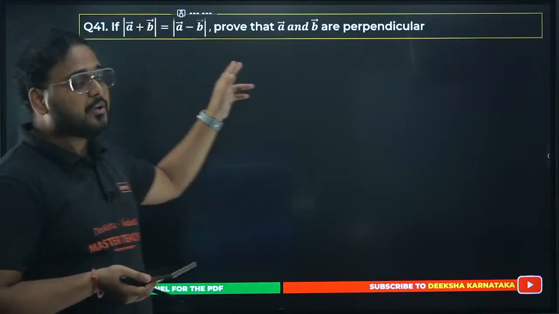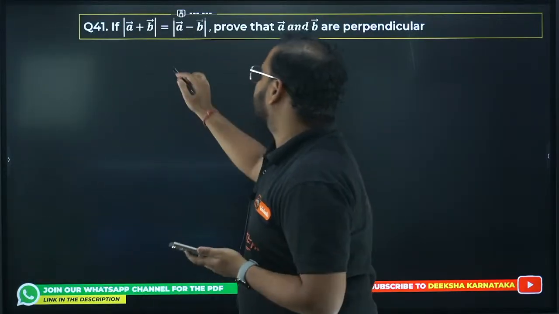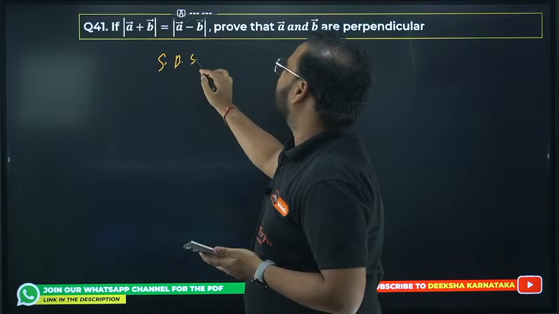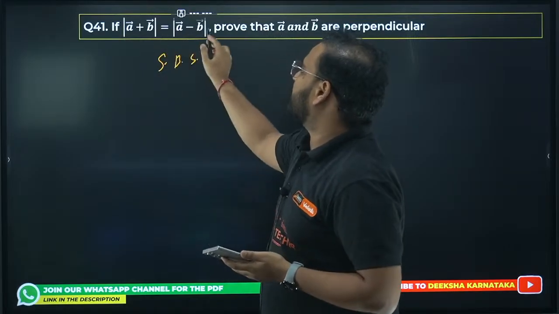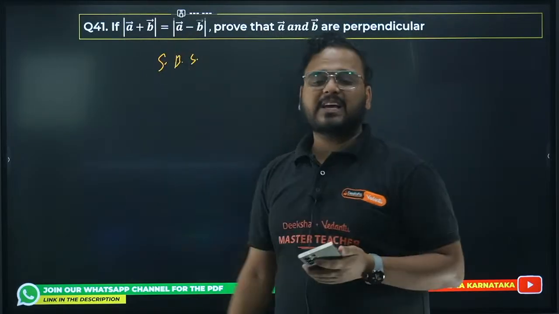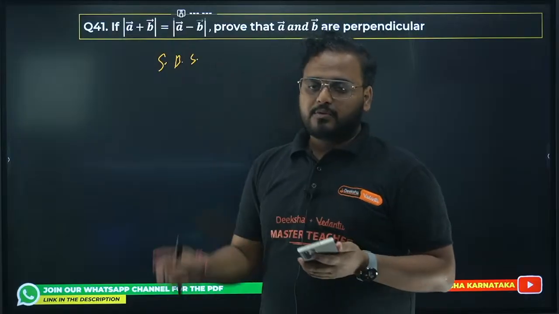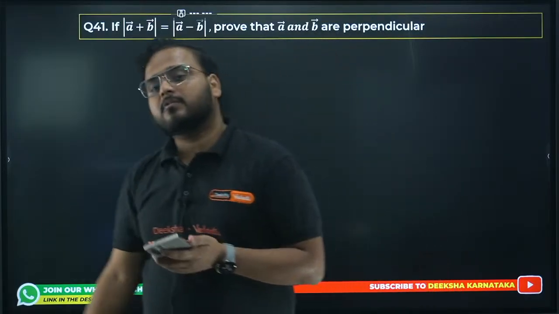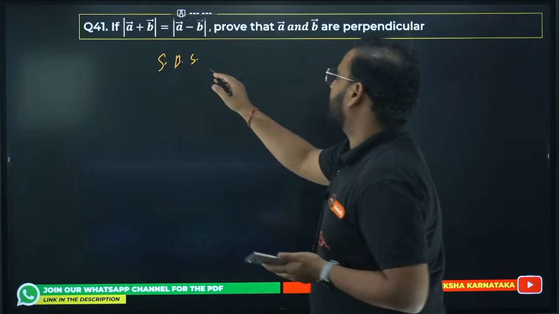41, perpendicular you have to prove. What are you going to do? Square both sides. You'll get a square, b square will cancel. You'll have something like 4ab equal to 0. 4 a dot b will be 0. It means a dot b is 0. Square on both sides.